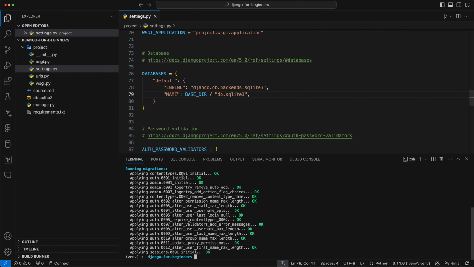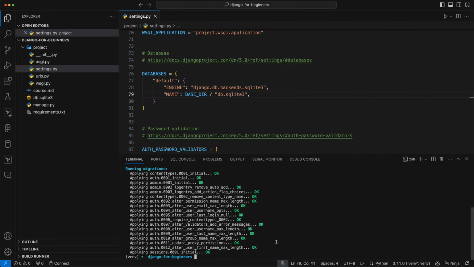And you'll see it actually did a whole bunch of things here. It ran maybe 20 migrations. So stuff for the different content types, auth, some admin stuff, sessions, all that kind of stuff. We don't have to worry too much about these things, but basically they are commands that have been configured to say, do this to the database, create this table, add these fields to the table, modify this, that kind of stuff. It'll definitely make a lot more sense when we are making our own models and making our own migration files, and you'll see that all in a future video.